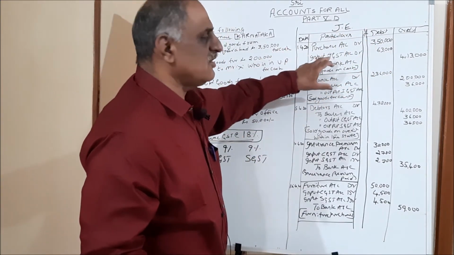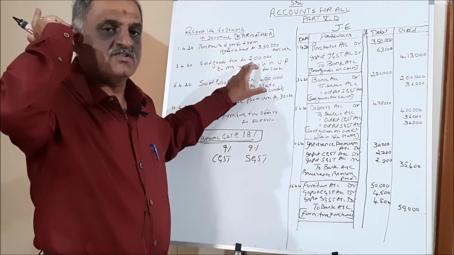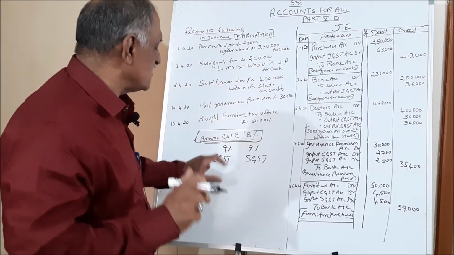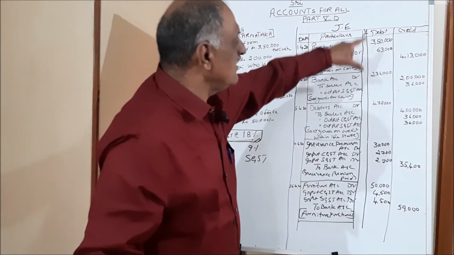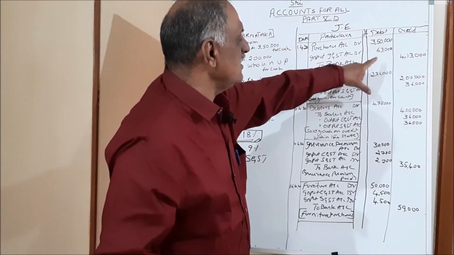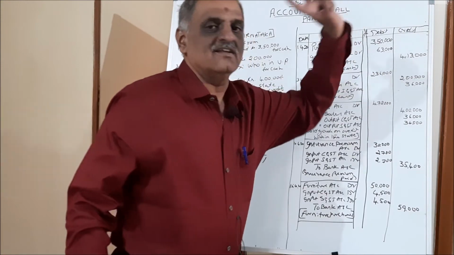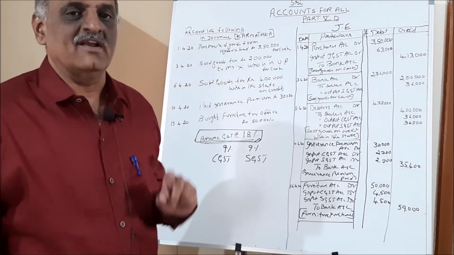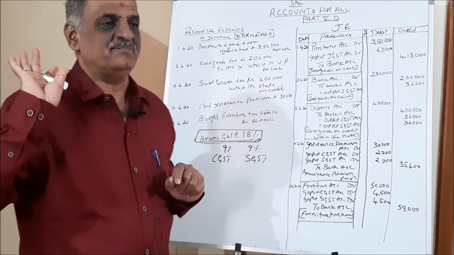That is input IGST. Why? You are purchasing goods from Hyderabad. It is outside the state. That is called IGST. IGST, how much is it once again? It is 18%. 18% of 3,50,000 is 63,000. Then to bank account 4,13,000. Very simple. So we can make the difference between the old one and the new one.